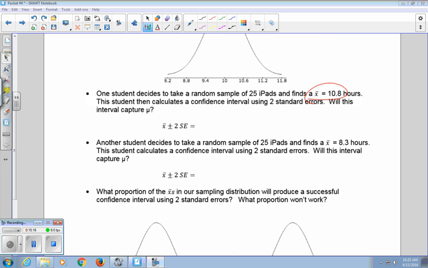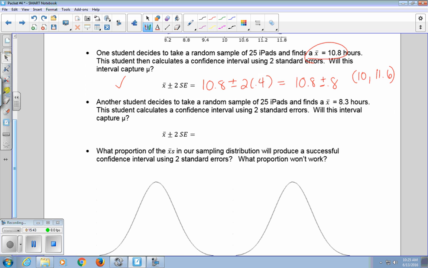So their X bar was 10.8 plus or minus 2. We're looking at 2 standard errors of 0.4. And so we get 10.8 plus or minus 0.8, which gives us a confidence interval of 10 and 11.6. So this does actually capture mu.